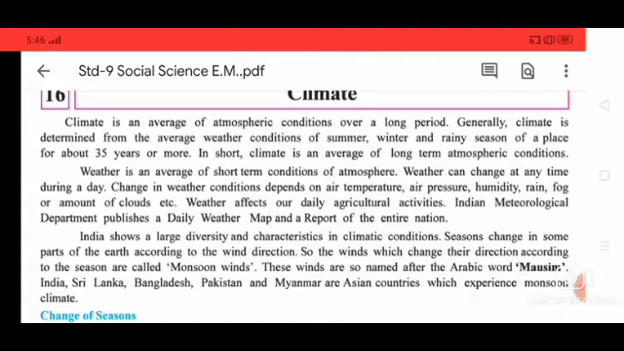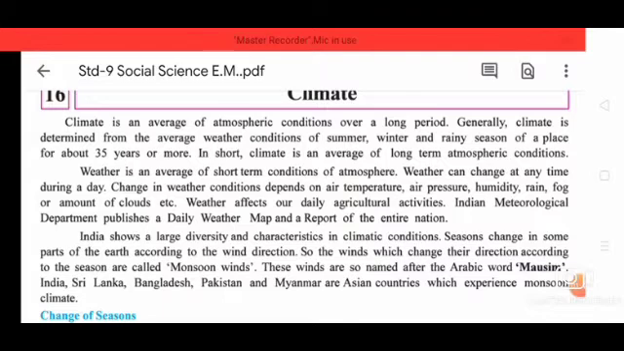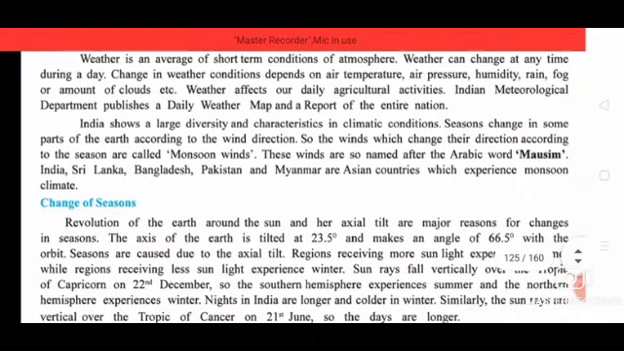Change in weather condition depends on air temperature, air pressure, humidity, rain, fog or amount of clouds. Why is the weather changing? It depends on air temperature, air pressure, humidity, rain, fog or amount of clouds. Weather affects our daily agricultural activities. Indian Meteorological Department publishes a daily weather map and a report of the entire nation.